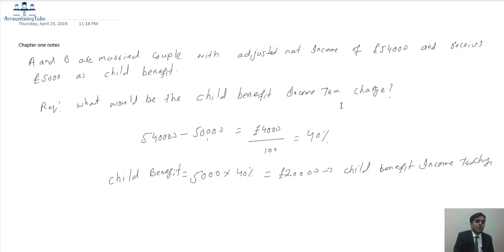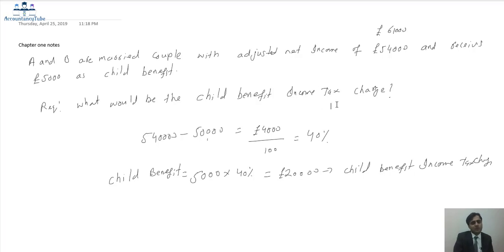Now in this case, the adjusted net income was £54,000. What if the adjusted net income is £61,000? Of course, it is more than £60,000, so 100% of the child benefit of £5,000 will be the child benefit income tax charge. What if it was £60,000? Still it is 100%. Whenever adjusted net income is £60,000 or more, 100% of the amount received as child benefit will be the child benefit income tax charge.